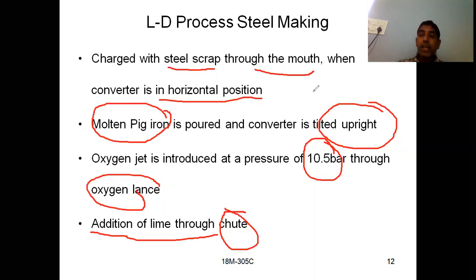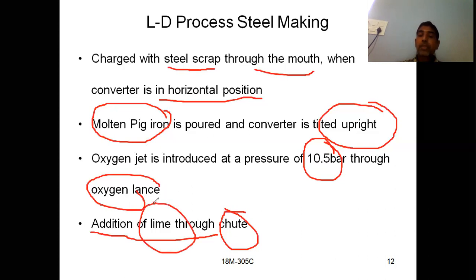Then you have to send a jet of oxygen into the molten metal by using a water cooled lance. Why are you using a water cooled lance? Because high temperature is generated inside the converter, so it should be able to withstand the temperature. A lance is nothing but an arrangement used to supply the air inside. How much are you supplying? At 10.5 bar you are sending the oxygen jet into the molten metal.